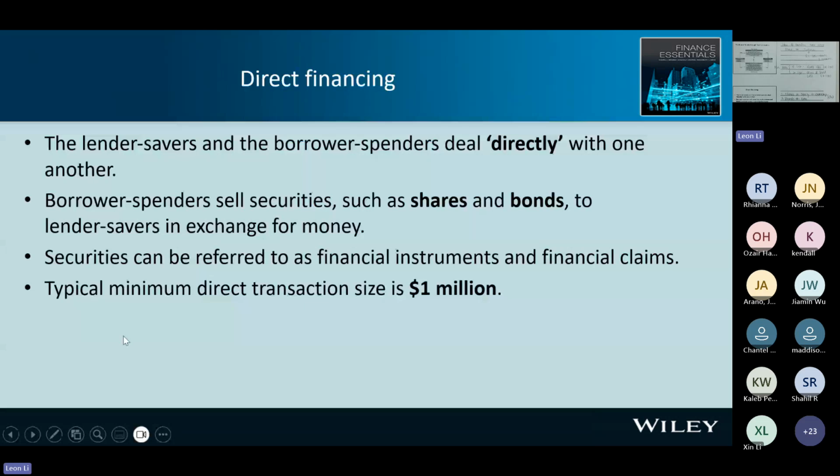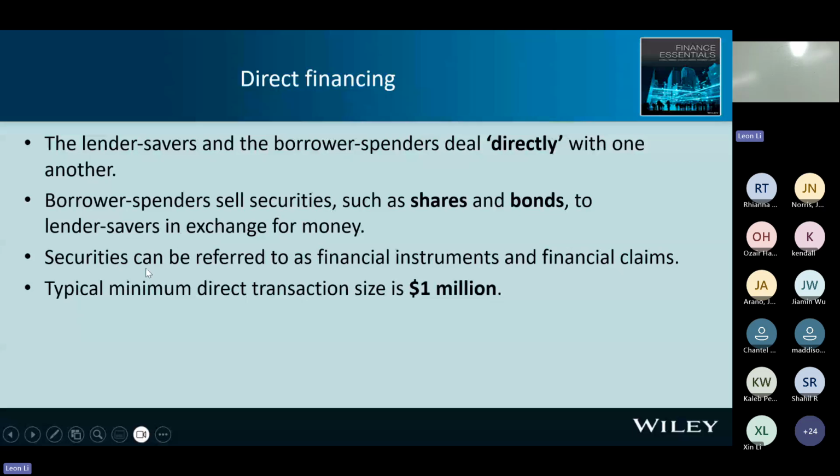So now we discuss the direct financing further. So saver and the borrower deal directly with each other, right? That means no financial institution between them. So borrowers sell or issue securities such as share and the bond to the lender in exchange for the money. So now you can see share market and the bond market. Right? We will have one chapter for share market and one chapter for bond market.